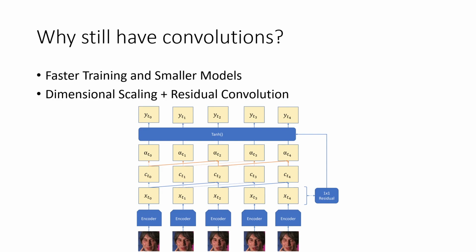In addition to that, there's the logistical side of it, the dimensional scaling and the residual convolution. So the reason we have convolutions is for faster training and smaller models, in addition to logistical issues related to dimensional scaling.